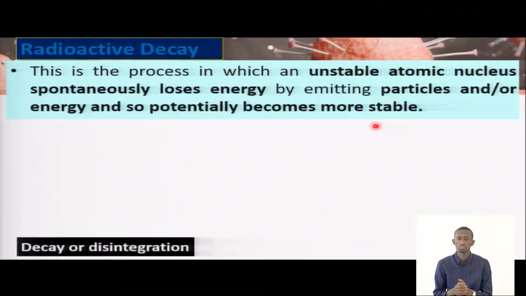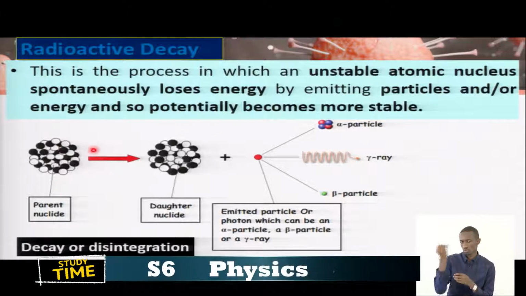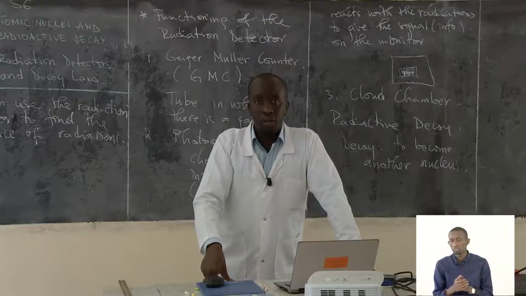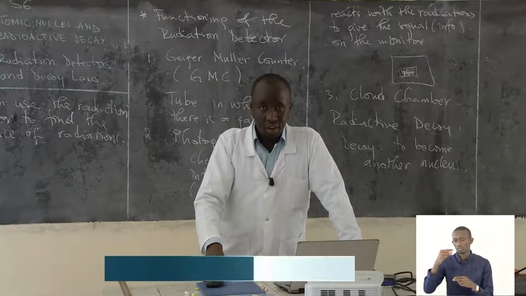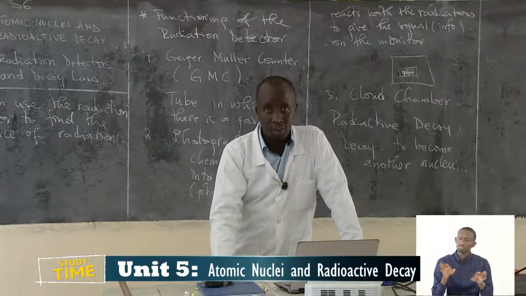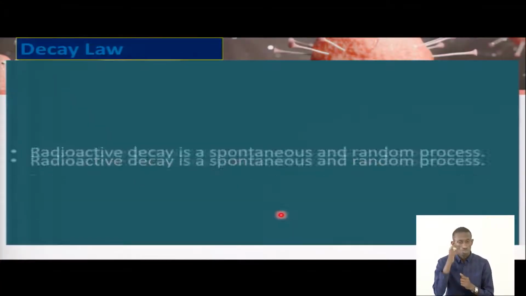So here we have a diagram, just to tell you again what we have. In the diagram, you have a parent nuclide, and then it becomes a daughter nuclide, emitting a particle. Here we have an alpha particle, a beta particle, and then gamma radiation. Do you understand, students? We have defined and explained these ones, but I'm just trying to help you remember what we have defined.